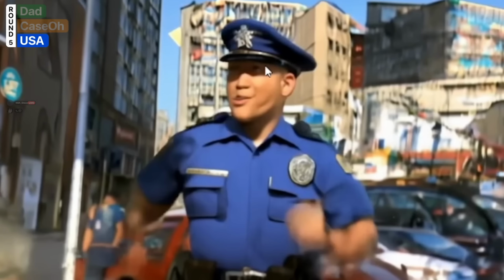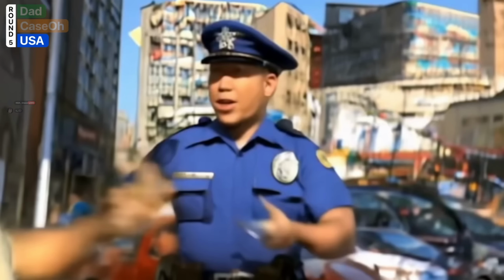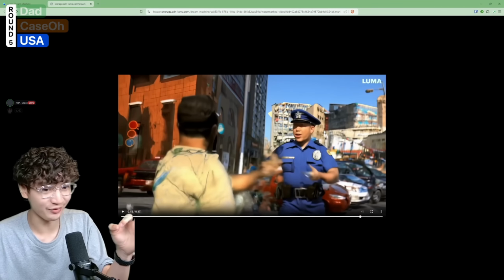I don't know whether this is racist or not, but for some reason he sort of looks like my uncle now. He started off as a white police officer, and now he looks like my uncle. What the fuck is happening? But also, who's behind him? It seems like someone is pulling like a chainsaw or something.